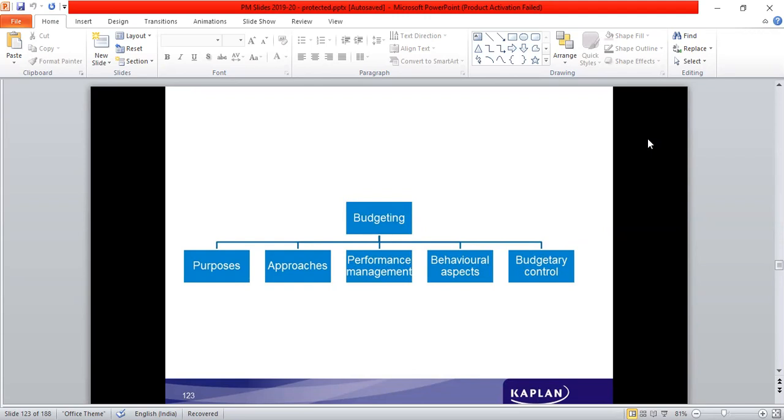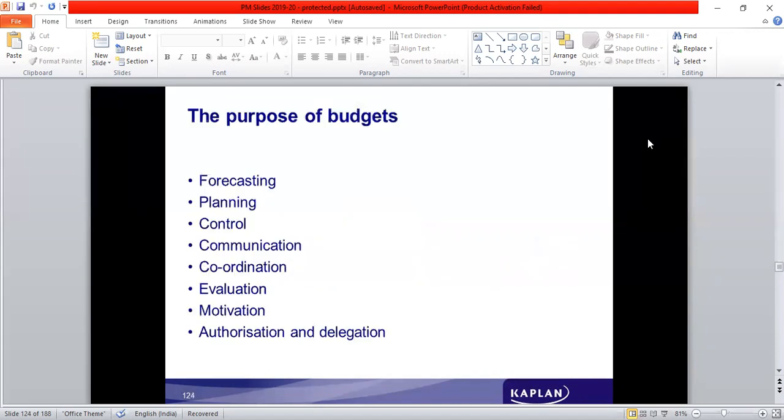So we are going to look into, under budgeting, what is the purpose of preparing budgets, what are the various approaches which are available, what is the performance measurement aspect of budgeting, and how is the performance measured in case of budgeting. Then the behavioral aspects which are included. This is an important aspect which we have to concentrate on. Then what is the meaning of budgetary control?